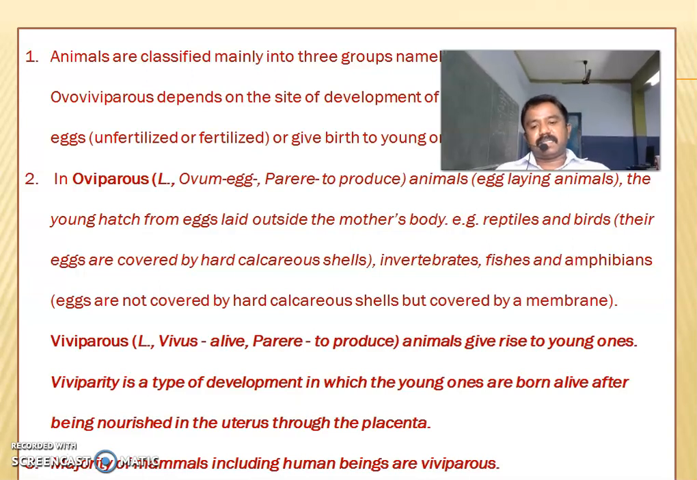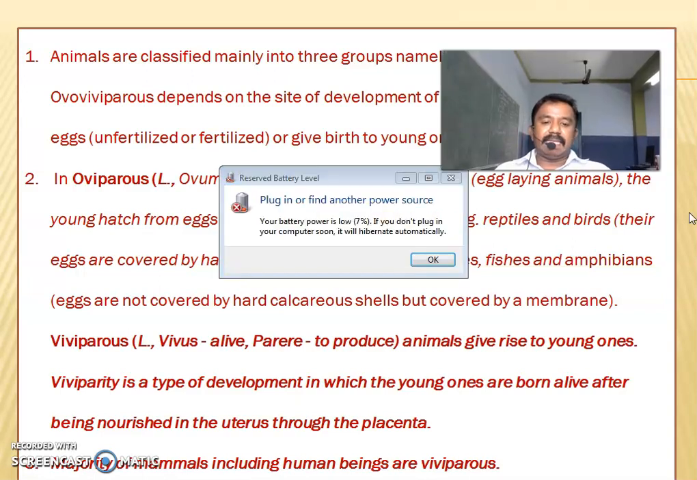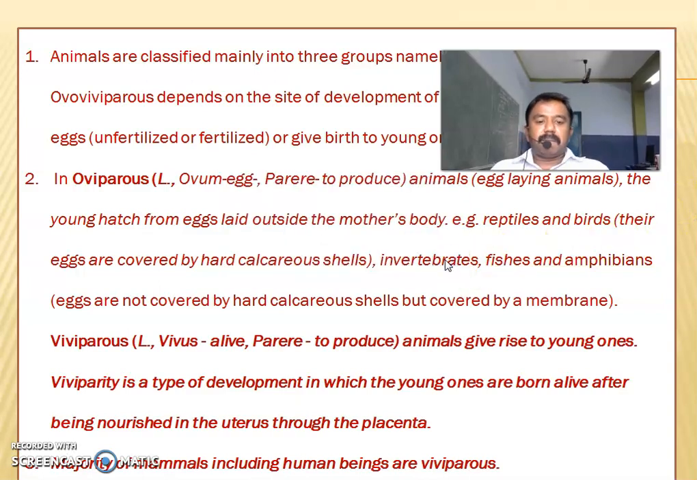Then viviparous. The Latin word vivus means alive, and pari means to produce. Animals give rise to young ones. Viviparity is a type of development in which the young ones are born alive after being nourished in the uterus through the placenta. The majority of mammals, including human beings, are viviparous.